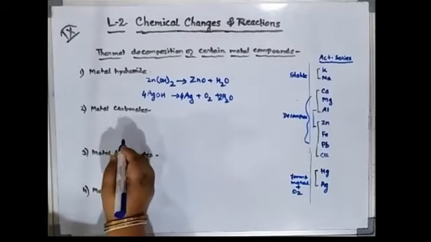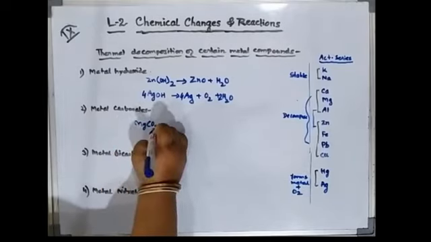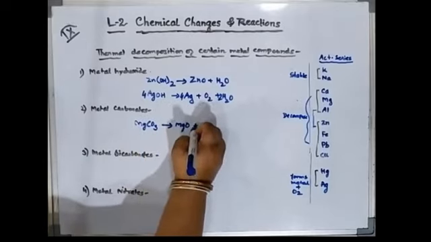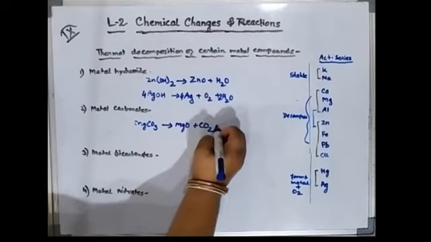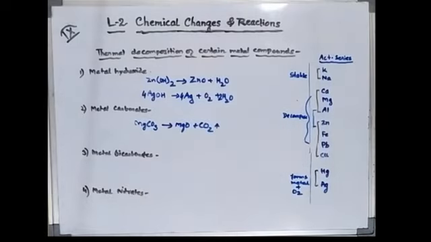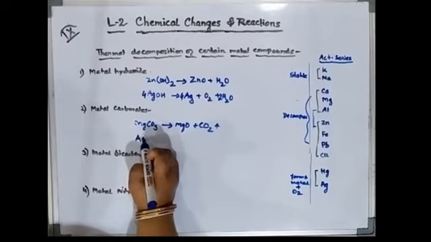So let us take one example of this also. Magnesium carbonate on heating gives what? Magnesium oxide plus carbon dioxide. This is from this category I have taken. Now let us take one from the other side. What will it give? Again I am taking silver carbonate.